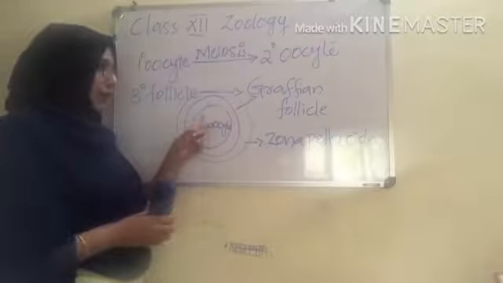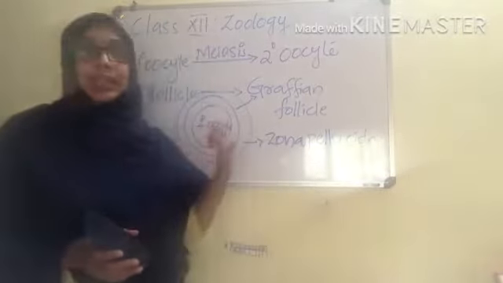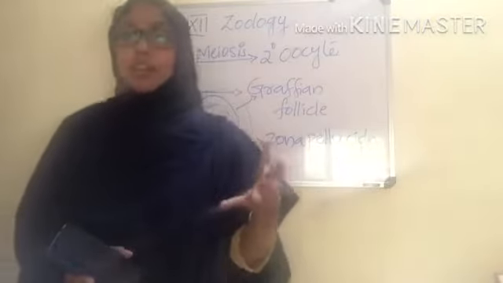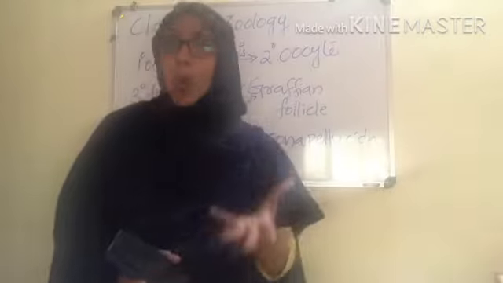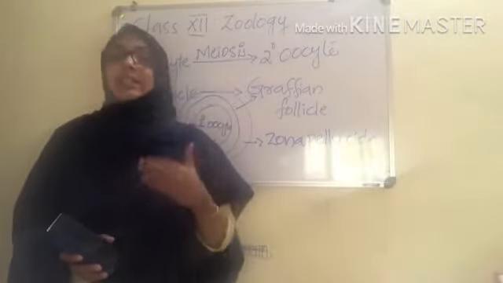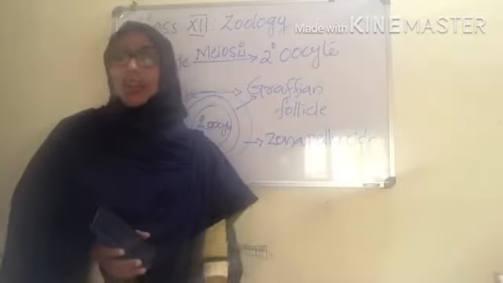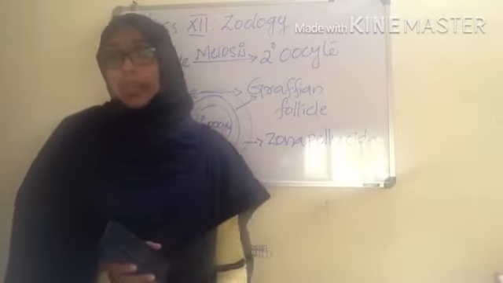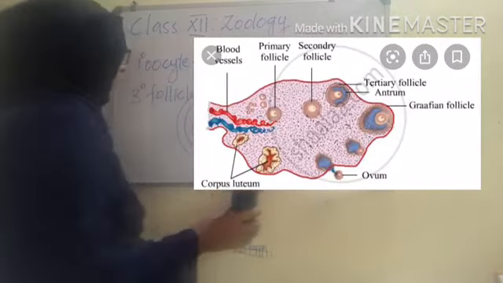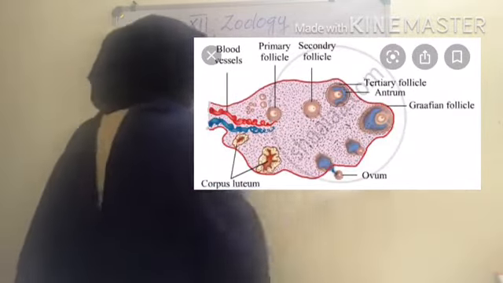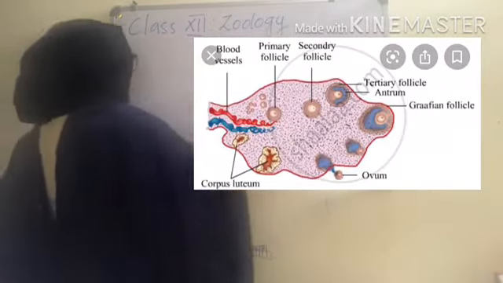This Graafian follicle will rupture upon maturation, and it is responsible for the release of the secondary oocyte. The secondary oocyte is otherwise known as the ovum. Clear? They will release the ovum, and that process is known as ovulation. So that's all about the oogenesis happening in the females.